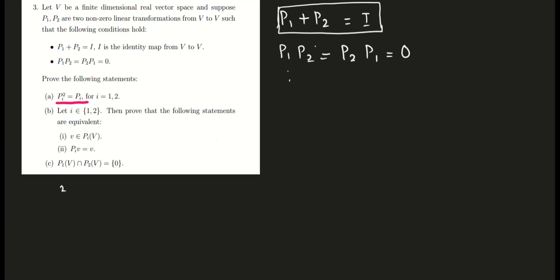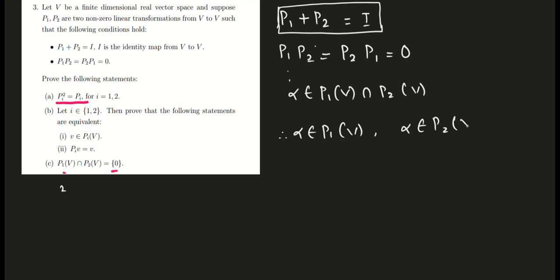That the zero vector is the only intersecting vector between the image of P1 and the image of P2. For this, let us choose a point alpha belonging to the image of P1 intersection the image of P2. Therefore alpha belongs to the image of P1 as well as the image of P2.